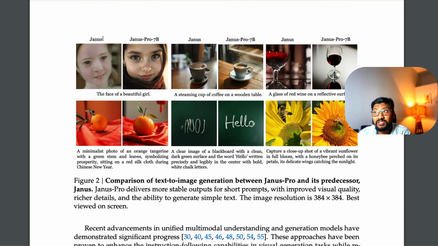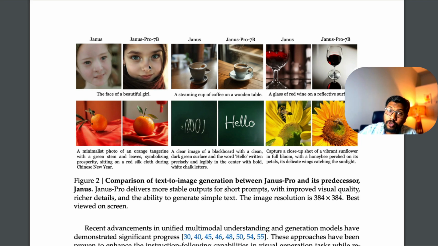The previous generation Janus created this for the face of a beautiful girl, and the latest Janus Pro 7 billion parameter has created this. Now you can say that this is not as good as Flux. I mean, if you have seen the growth of Stable Diffusion or the growth of LLMs, it naturally feels that we need something that is particularly new if we want to create some model that can understand the whole universe, like a world model that people say. Then this is probably the architecture that we should spend more time towards.